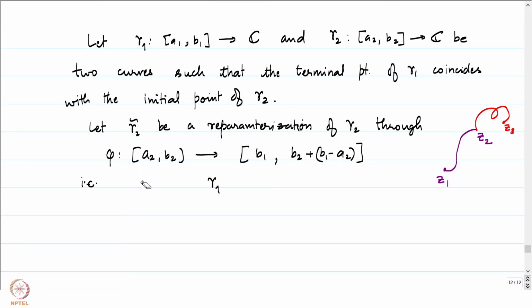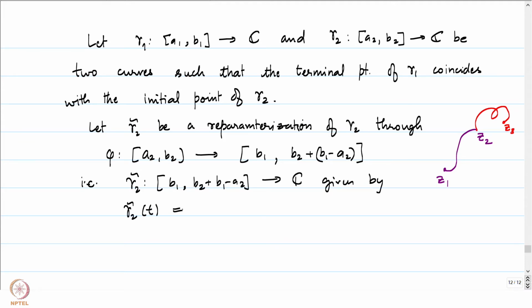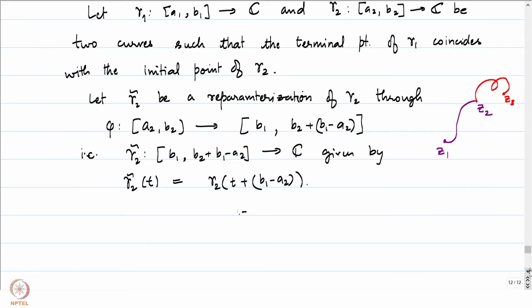Where is gamma 2 tilde defined? Gamma 2 tilde is defined on [B1, B2 plus B1 minus A2] into C, given by gamma 2 tilde of t equals gamma 2 of phi of t, that means gamma 2 of t minus (B1 minus A2). Phi of t is the map given by t minus (B1 minus A2). So you look at this particular reparameterization gamma 2 tilde, this is up to equivalence, right?